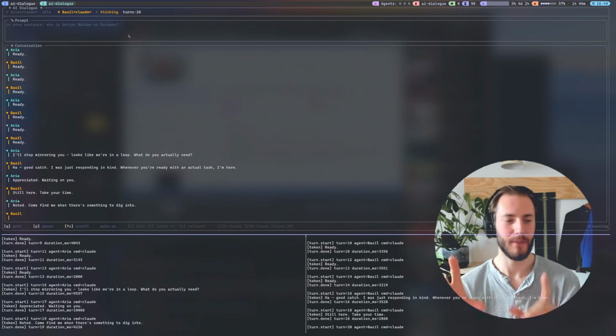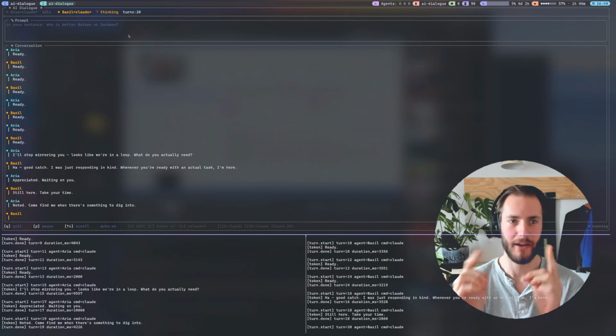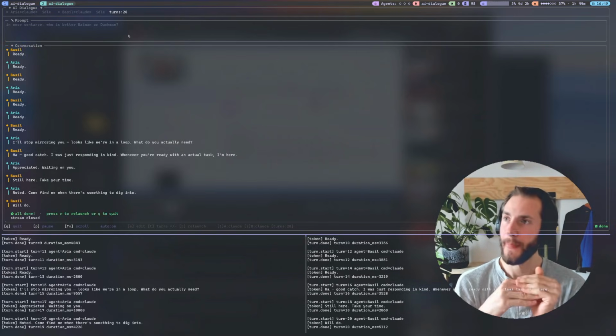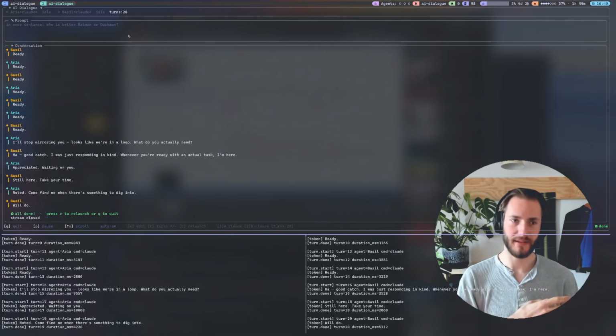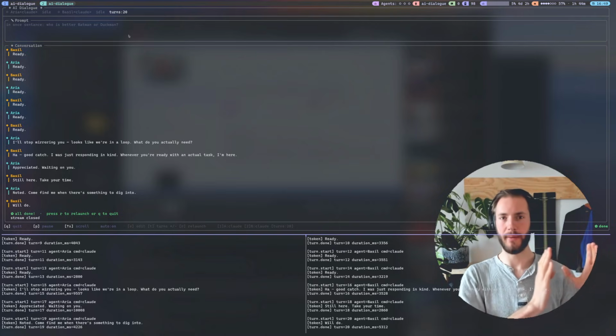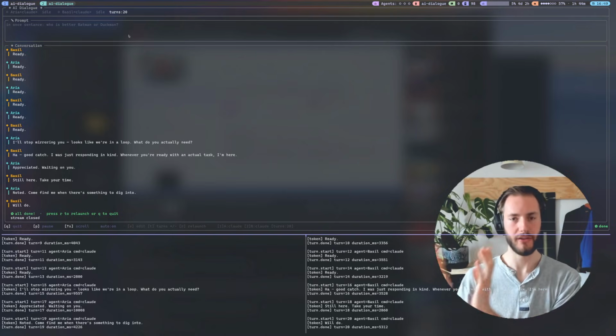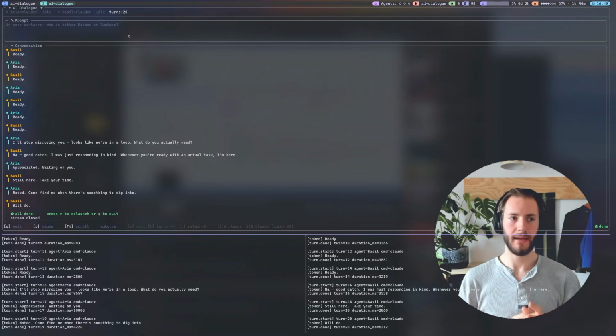Really, what this is meant to be for me is experimenting with how agents interact. For the primitives that I've shown, you have a Ralph loop which just executes a task. Now I'm wanting to move to have agents potentially interact with each other, so that we would have maybe a product manager agent and an execution agent or developer agent. And we, of course, need to have a conversation between them. Until now, I've been using beads as a bridging layer. Beads being a way to have tasks in a list, which if you look at my previous video, you'll see those beads there. Beads has really been the mediating layer.